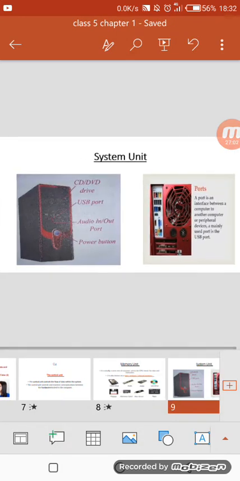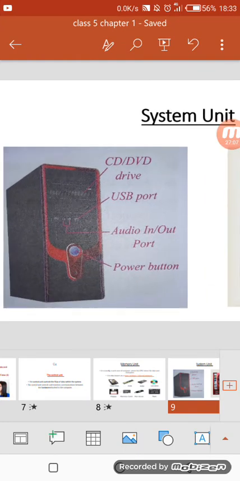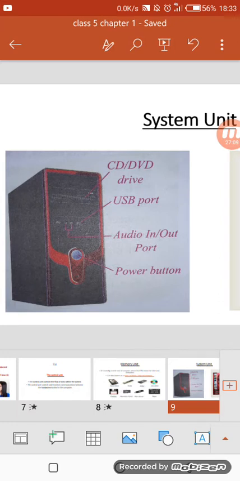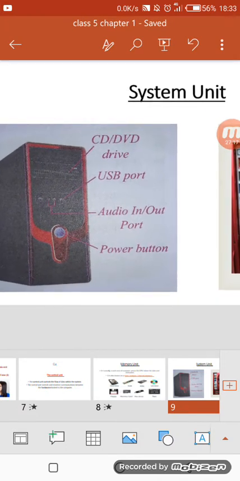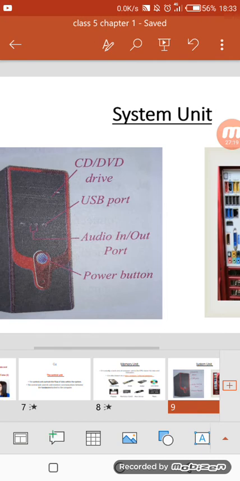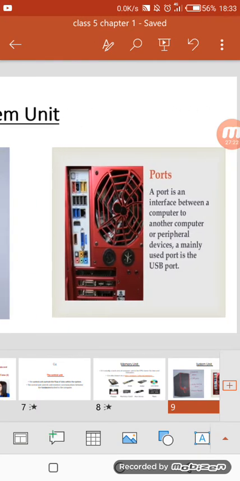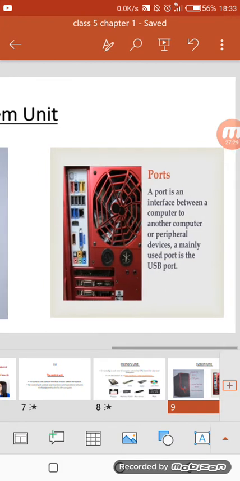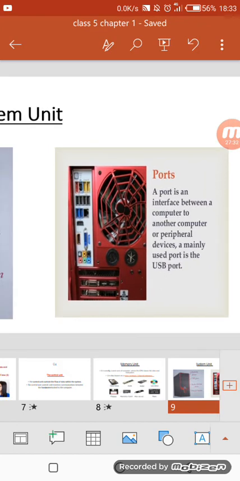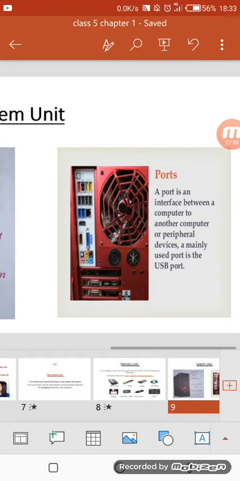System unit, it is also called CPU box. Here we are given slots to insert CDs or DVDs. Floppy drive slot is also there. On off switch or power button we can call it. USB port, audio in out port. This is the opposite or back side. We call it cabinet. We can see a lot of sockets here in which we can connect our ports. We can connect our peripheral devices.